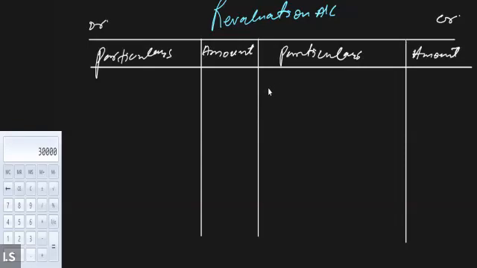Now see, whenever the value of the assets is increasing, keep that in mind. Anything which is leading to an increase in the profit, let's suppose if the value of the assets is increasing, that will cause an increase in the profit. So all such events or revaluations which increase the profit of the business will be shown on the credit side of the revaluation account. And any revaluation which is going to reduce the amount of profit or increase the amount of loss will be recorded on the debit side of the revaluation account.